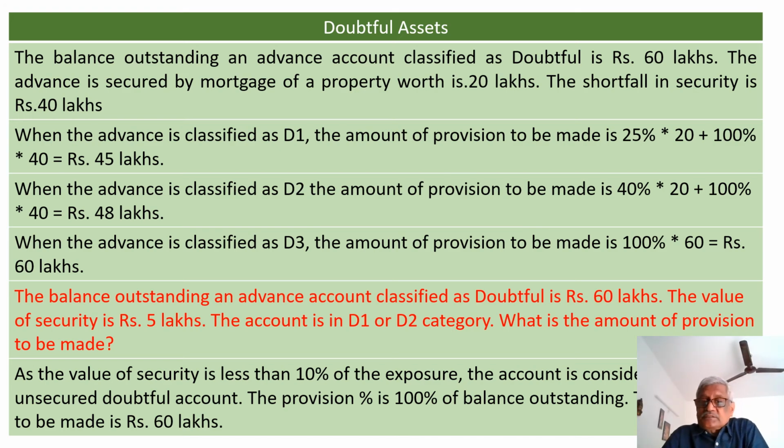Suppose the balance outstanding in an advance account classified as doubtful is 60 lakhs. The value of the security is 5 lakhs. The account is either in D1 or D2 category. What is the amount of provision to be made? Please look here. The account, let it be in D1 or D2. Since the value of the security has fallen below 10% of the exposure, less than 6 lakhs, what does it mean? It has become an unsecured doubtful asset. When it has become an unsecured doubtful asset, we need not look at anything. We have to straight away make a provision of 100% of the balance outstanding. So in this case, the balance outstanding is 60 lakhs, 100% of that is 60 lakhs.